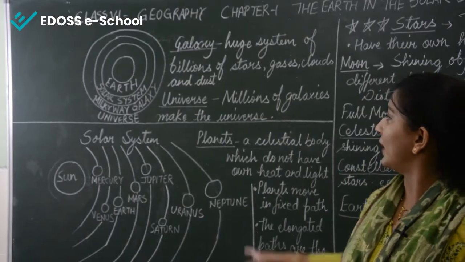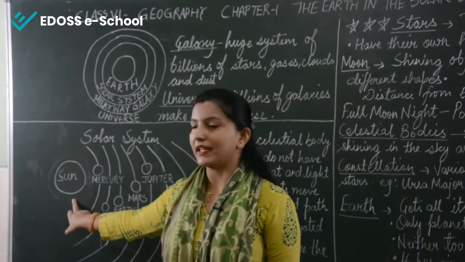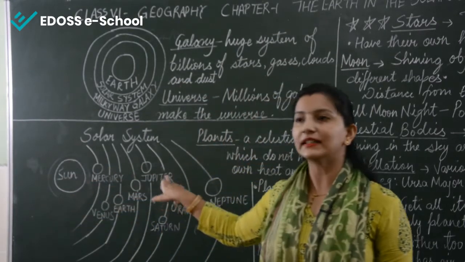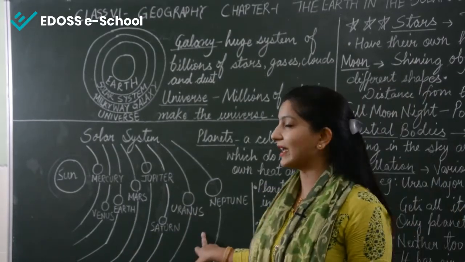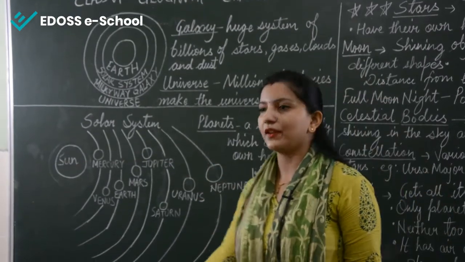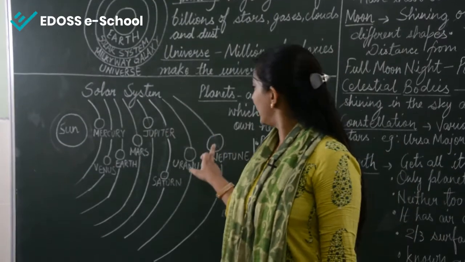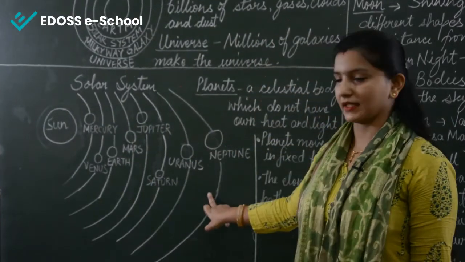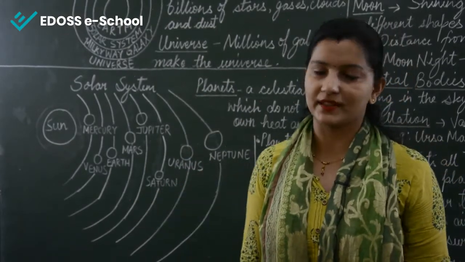So when we talk about the solar system, the sun is at the center of the solar system and all the other planets revolve around the sun in fixed elongated paths. As you can see here, these are the fixed paths, these are elongated paths and the planets revolve around the sun on these paths. These elongated paths are known as orbits.